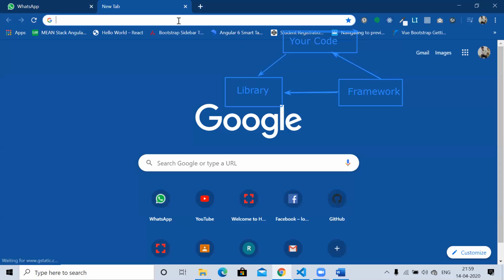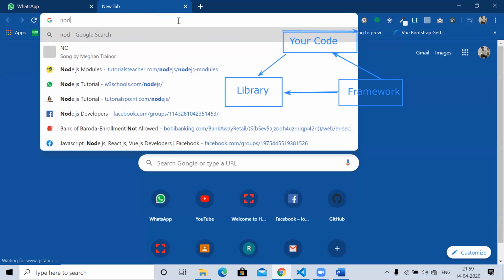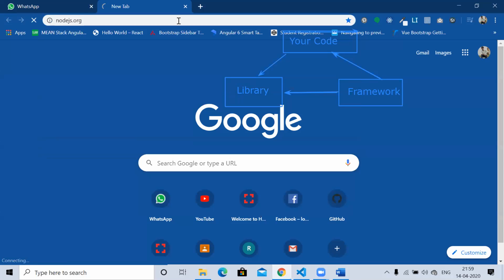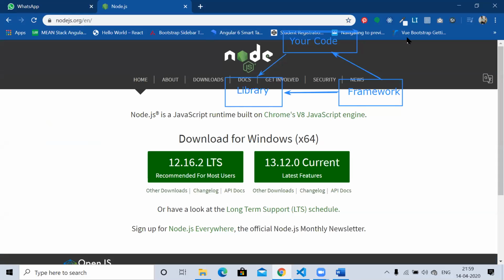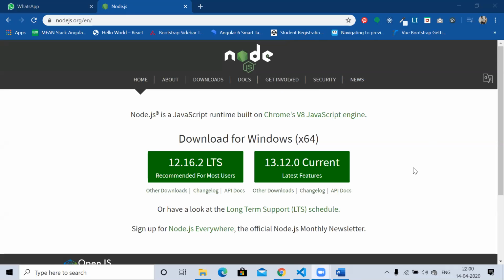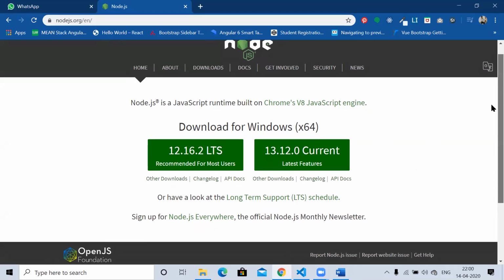So I will show you here. When you go to the browser and open nodejs.org, here we are getting the download for Windows, for whoever has Windows.